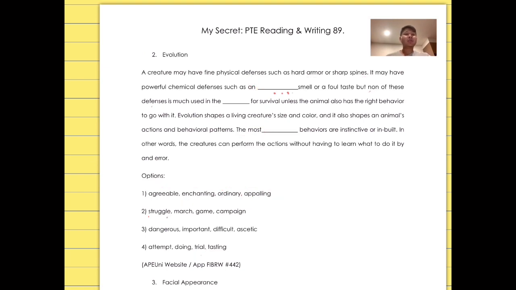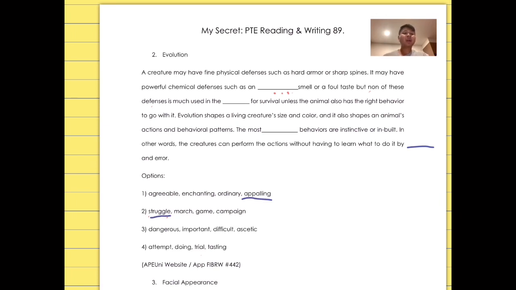To recap all the 4 blanks for you. In the first one, powerful chemical defenses such as an appalling smell. Appalling means bad quality, or can also mean shocking, like a shocking smell or foul taste. The second one, used in the struggle for survival, we have to go with the struggle for survival.